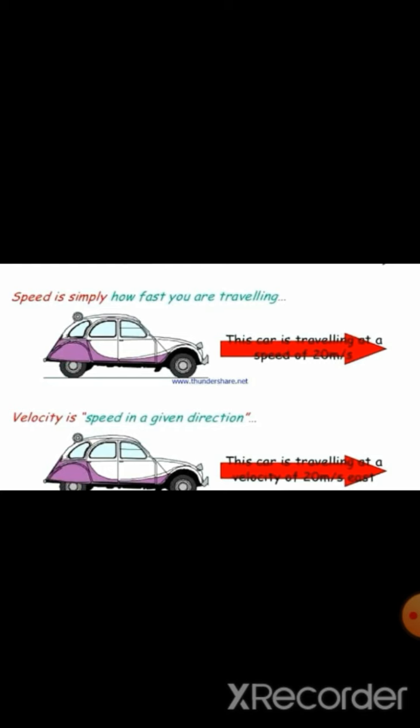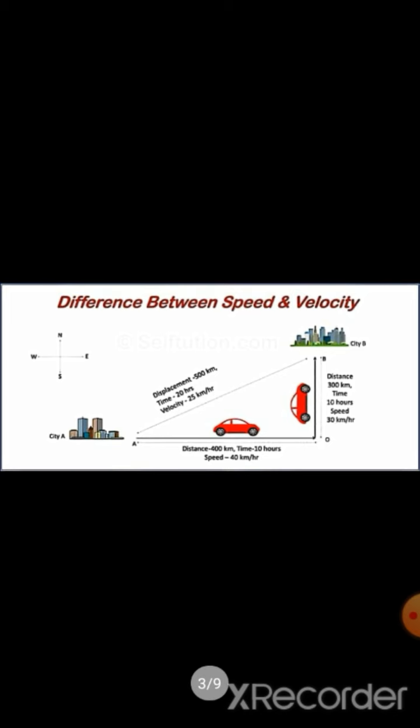Now let us consider another example. Here, a car starts from A and reaches a point O by covering a distance of 400 kilometers in 20 hours. The speed of the car here is 20 kilometers per hour. But from O to B, it covers a distance of 300 kilometers in 10 hours. The speed becomes 30 kilometers per hour.